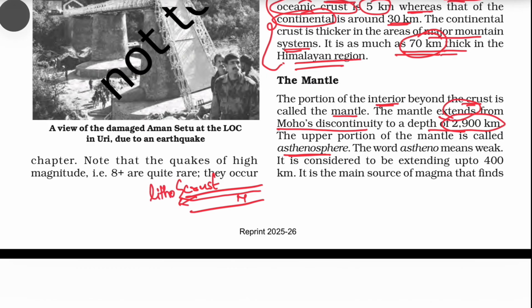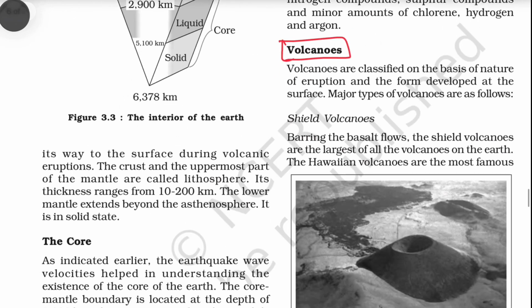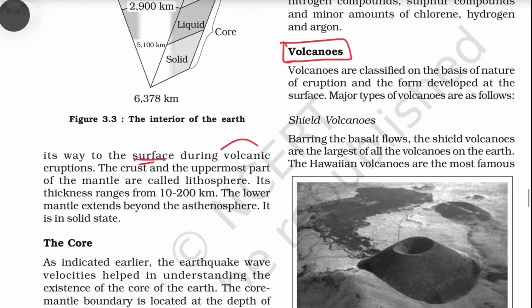The immediate layer present below the lithosphere in the upper region of the mantle itself is called the asthenosphere. The word astheno means weak, and it is considered to be extending up to 400 kilometers. It is the main source of magma that finds its way to the surface during volcanic eruption.